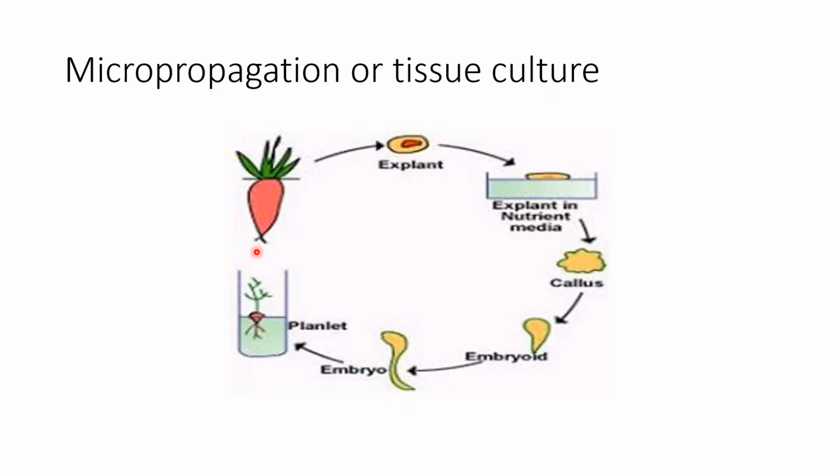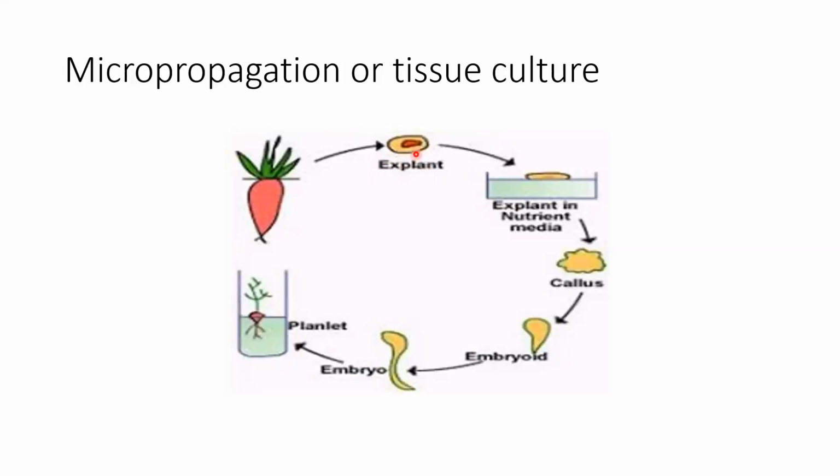In the previous chapter I gave you a little revision about plant tissues, and I told you that plant tissue is basically divided into two types: meristematic tissue and permanent tissue. Meristematic tissue is the only tissue which keeps on dividing in the plant, and it is present on the apex, on the tip of root and on the tip of shoot. So we can take the meristem of the tip of root. This meristem is known as explant. It has a higher capacity to divide.